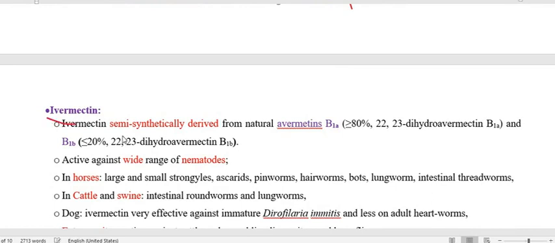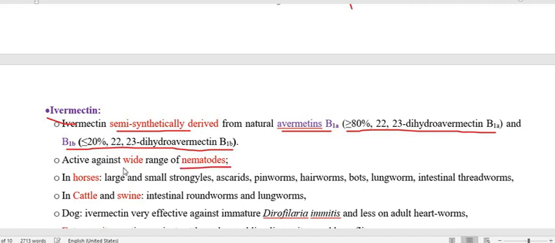Ivermectin is semi-synthetically derived from avermectin B1, more than 80% B1a and less than 20% B1b, that is 22,23-dihydro ivermectin B1, and its activity is against nematodes.